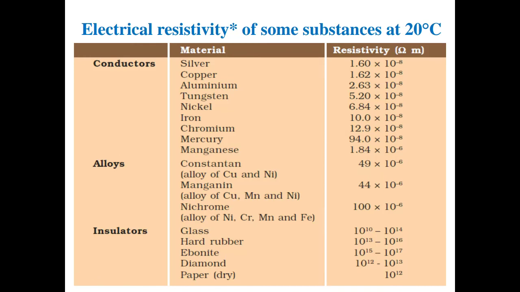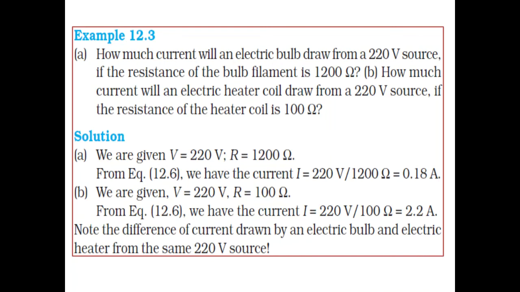This is a table given in your book on page number 207. You can compare that materials having these have less resistivity, these are good conductors. Alloys have resistivity more as compared to conductors, but less as compared to insulators, and insulators have very large resistivity.